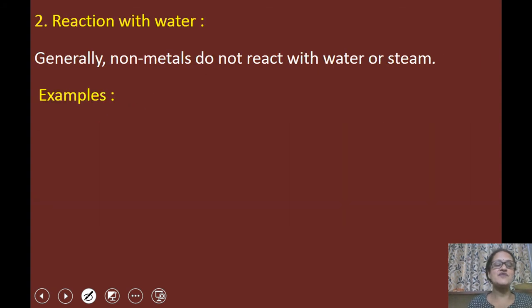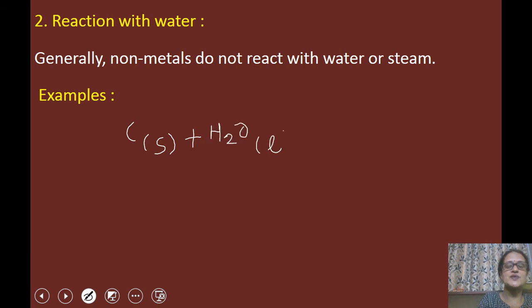Then, reaction with water. The first reaction we have discussed, the reaction of nonmetals with oxygen. Now the second point is the reaction with water. Children, generally nonmetals do not react with water or steam. So they don't react with water or steam. I can write some reactions here, like C solid plus H2O, no reaction.